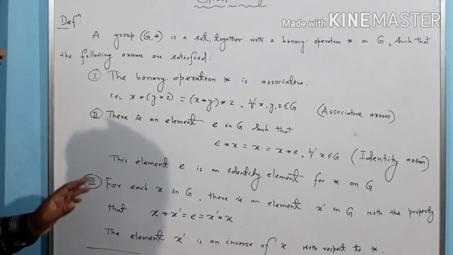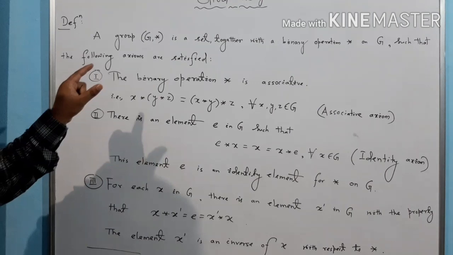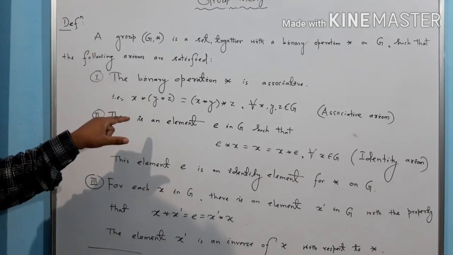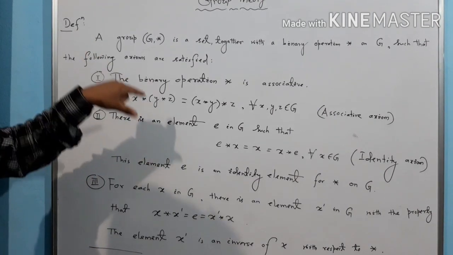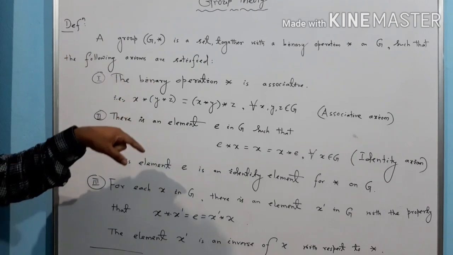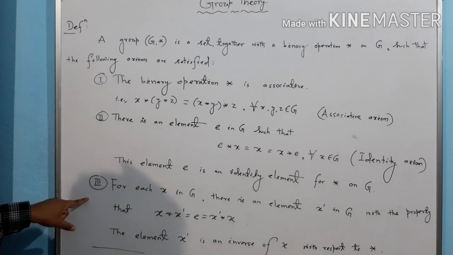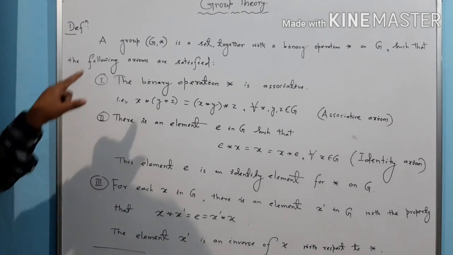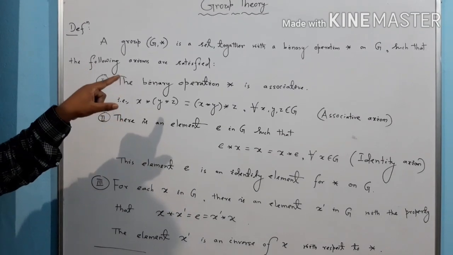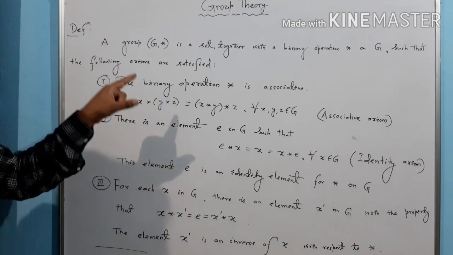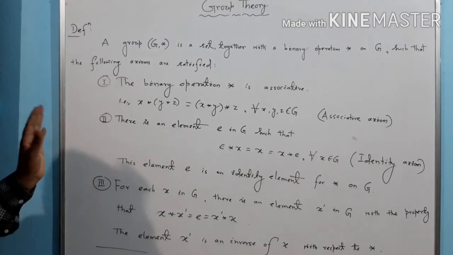So, if a non-empty set with a binary operation star defined on it satisfies these three conditions, then that set with respect to the binary operation star is called a group.